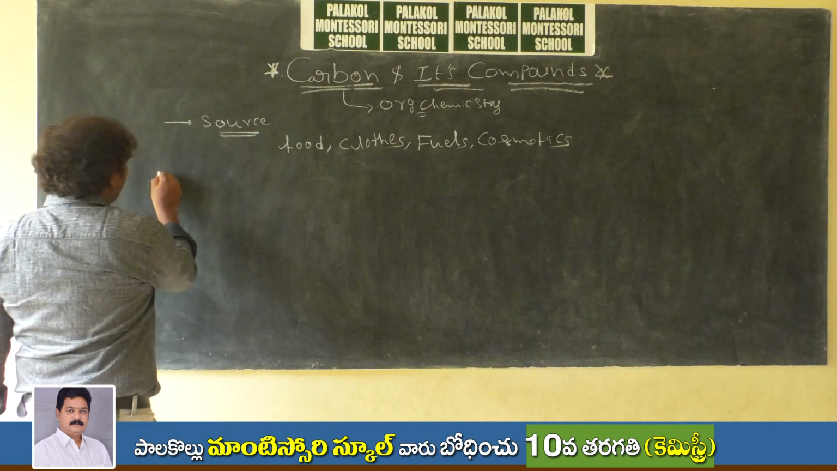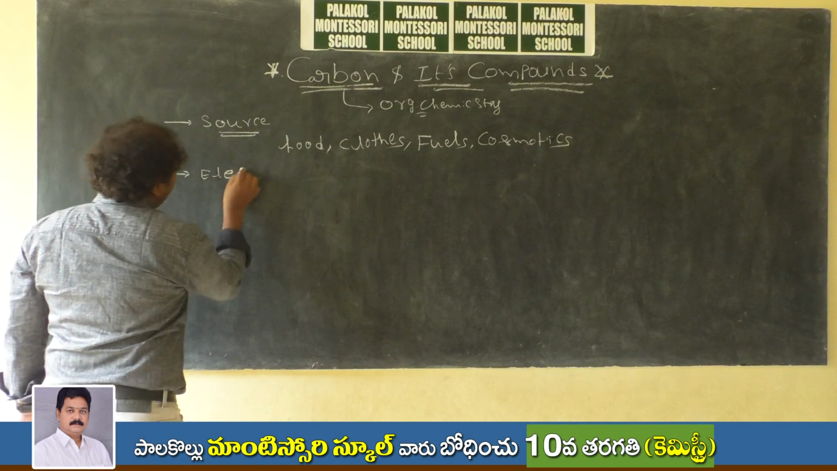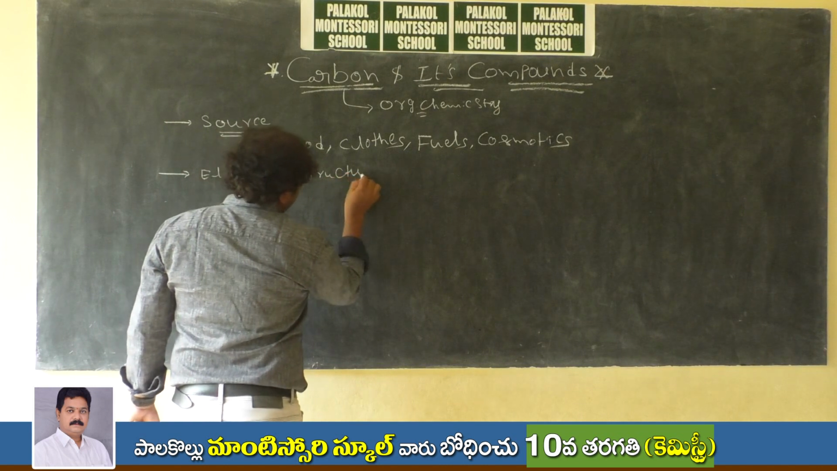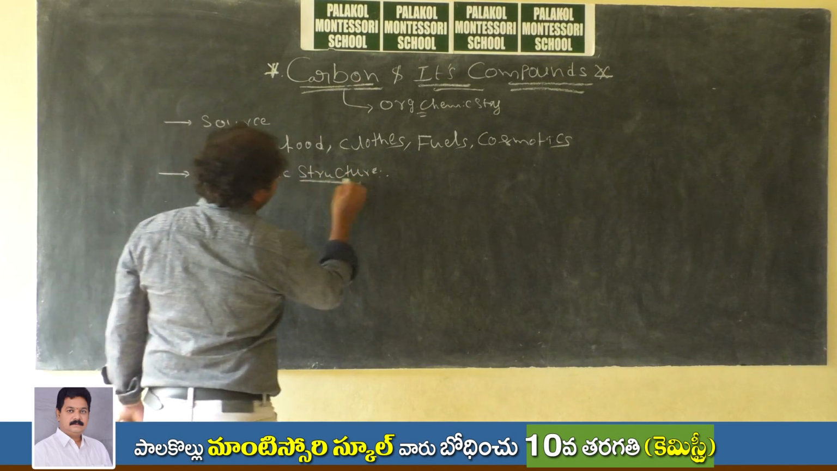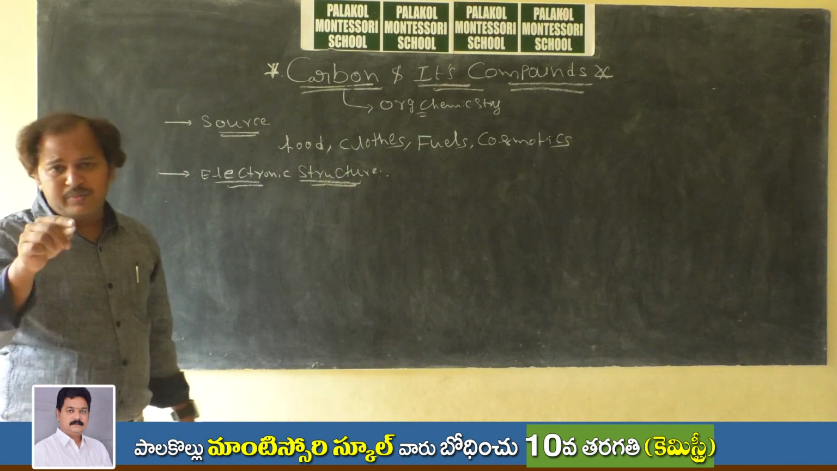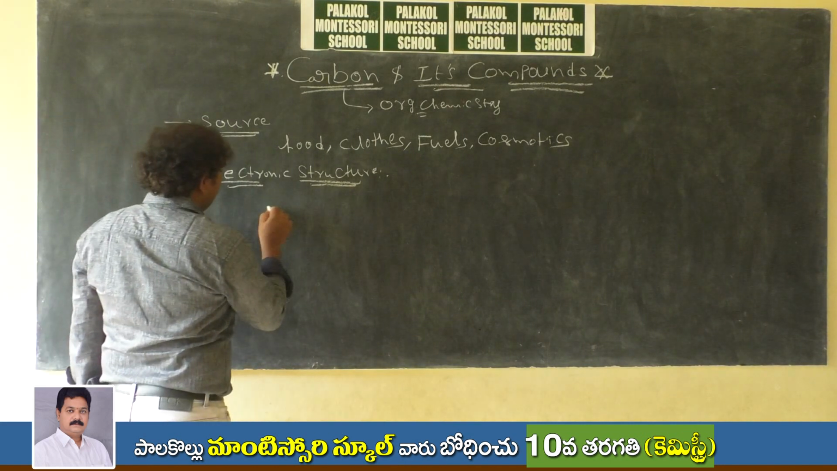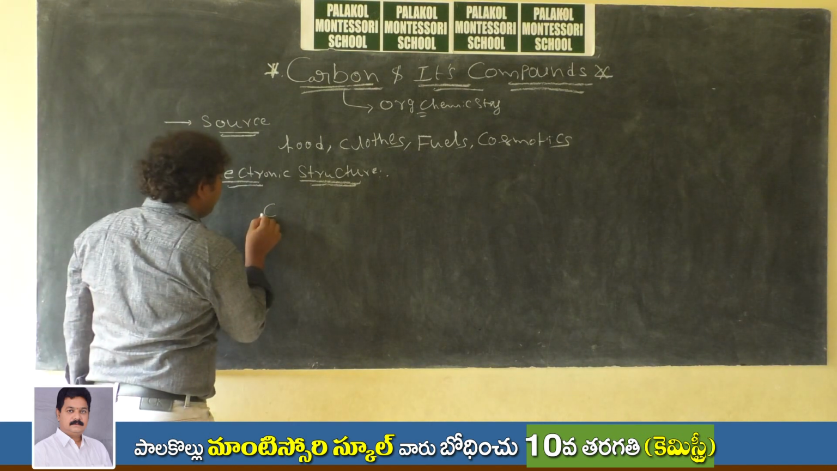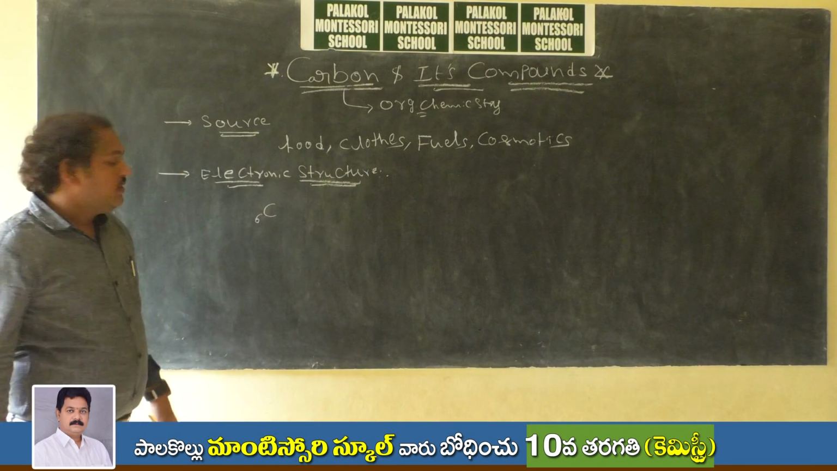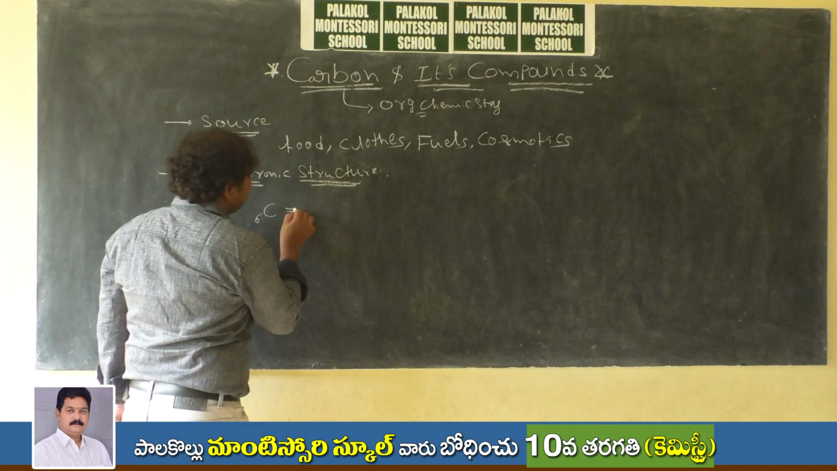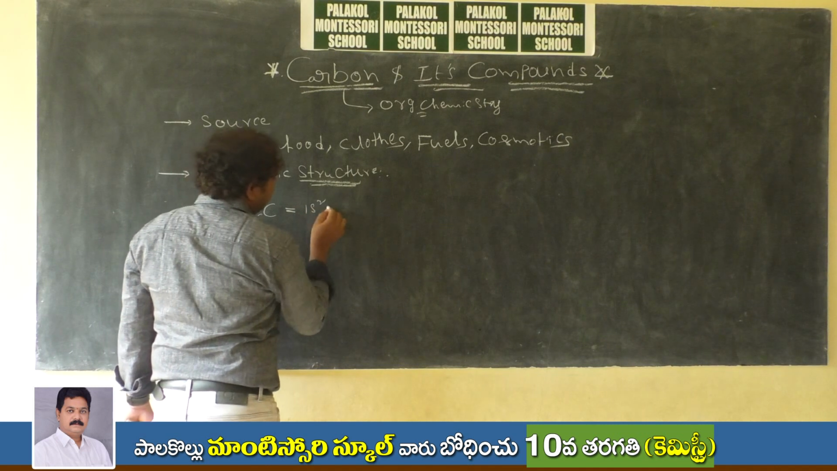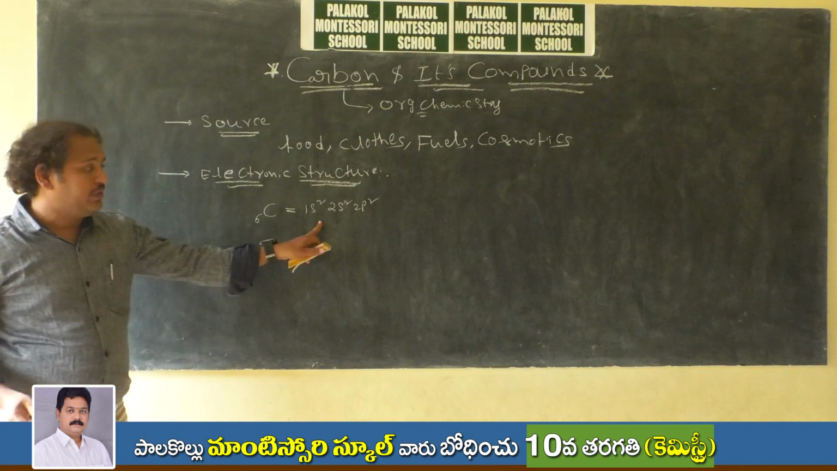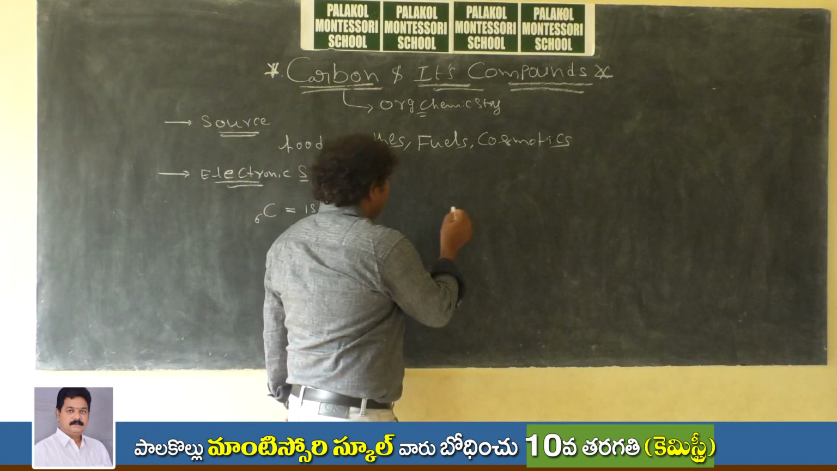Let us see the electronic structure of carbon. To study the electronic structure of carbon, first of all you have to know the atomic number of carbon. The atomic number of carbon is 6. Can you write its electronic configuration? It is 1s2, 2s2, 2p2. Let us represent it in a shell manner.